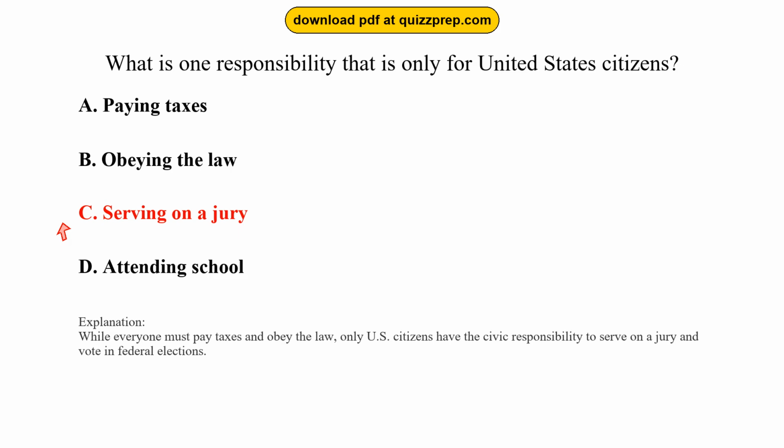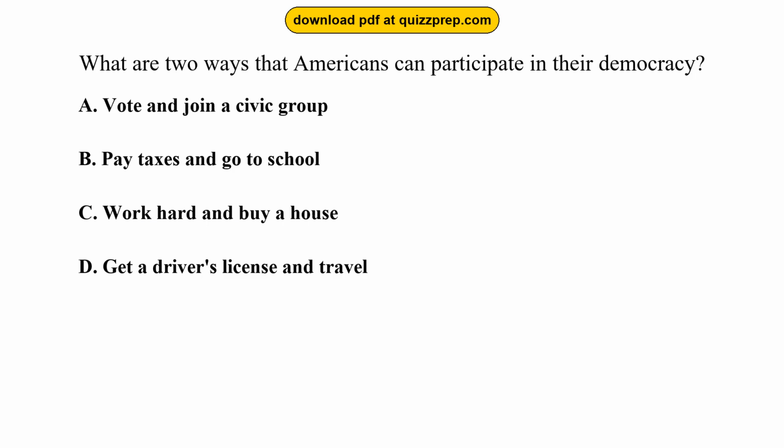While everyone must pay taxes and obey the law, only U.S. citizens have the civic responsibility to serve on a jury and vote in federal elections. Question 37. What are 2 ways that Americans can participate in their democracy?